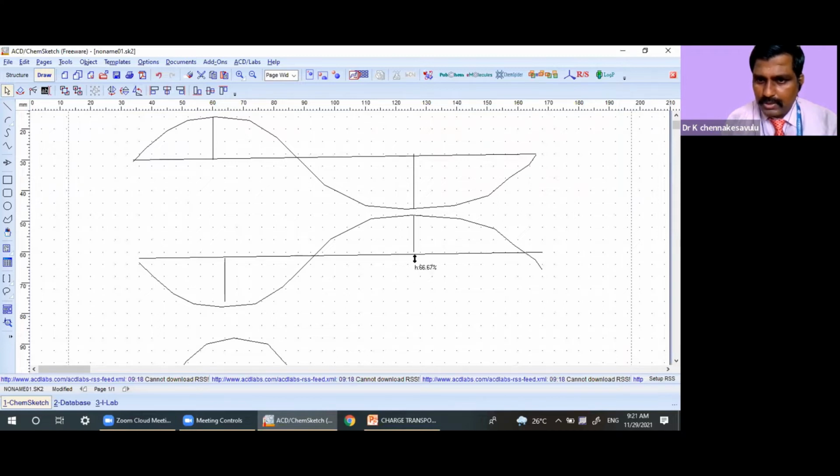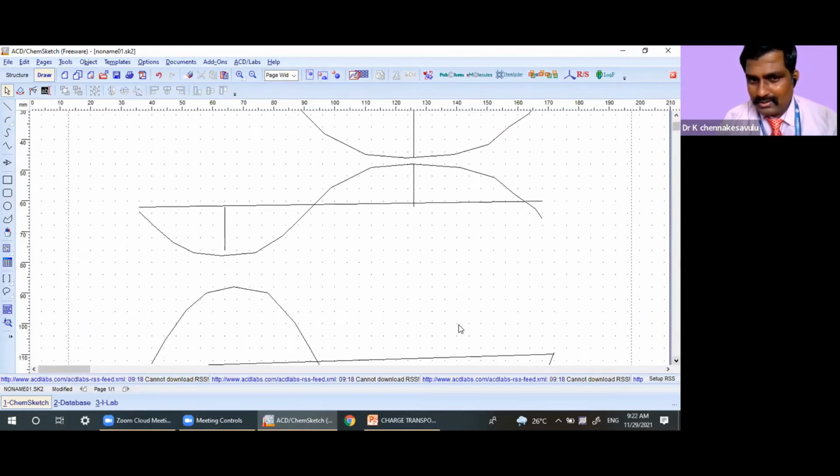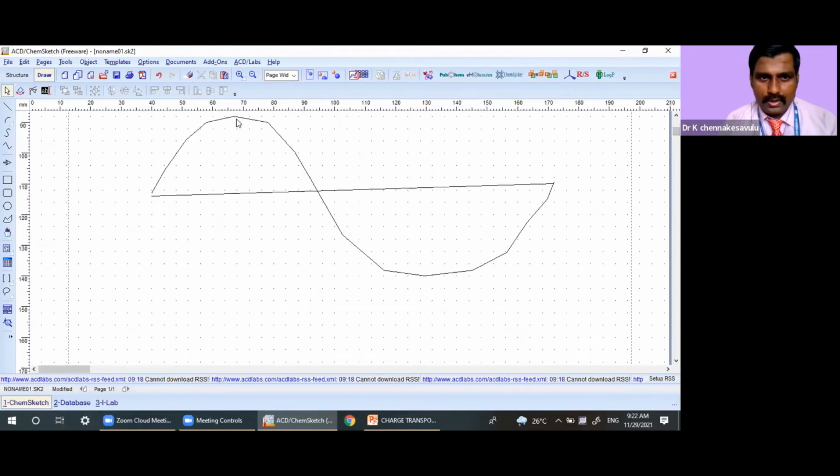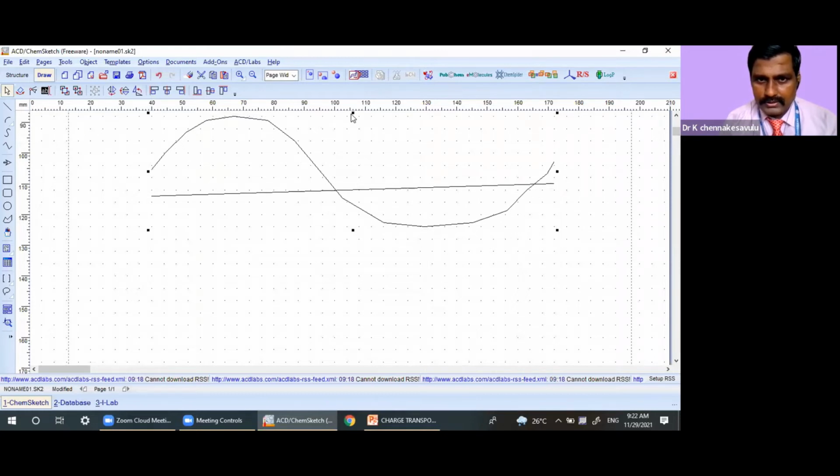That means during the formation of a bonding molecular orbital, if it happens like this, the resultant thing will be like this.